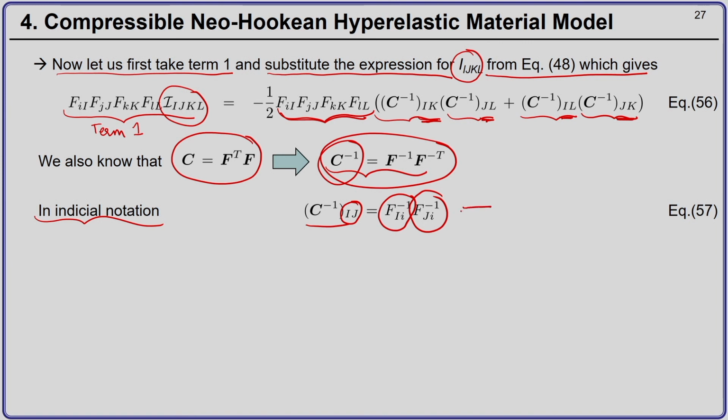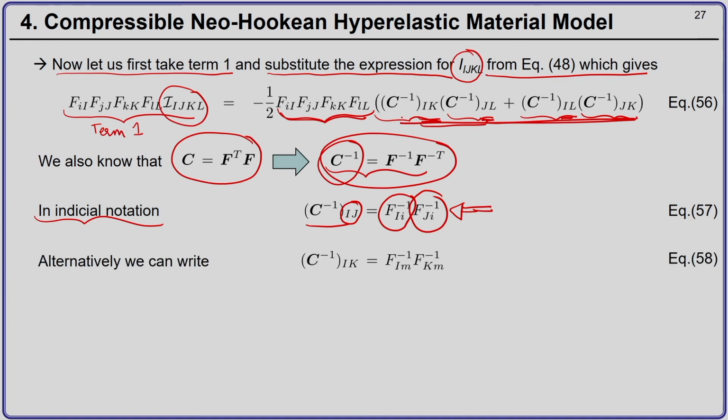So, in equation 57, what we have to do is make equation 57 consistent with these four expressions for C inverse. The first one is C inverse Ik. In equation 57, if we replace J by K, then our expression for C inverse Ik becomes F inverse Im, F inverse Km.